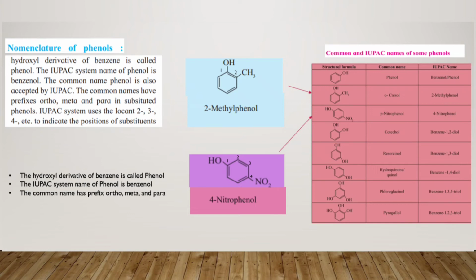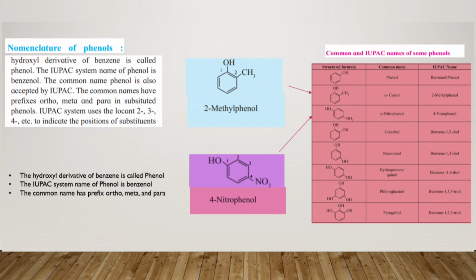Now see the first compound over here. We will see about the common name first, and then we will see about the IUPAC names. The first structure has a benzene ring attached by an OH group. So this is called phenol. You have to study all these common names.